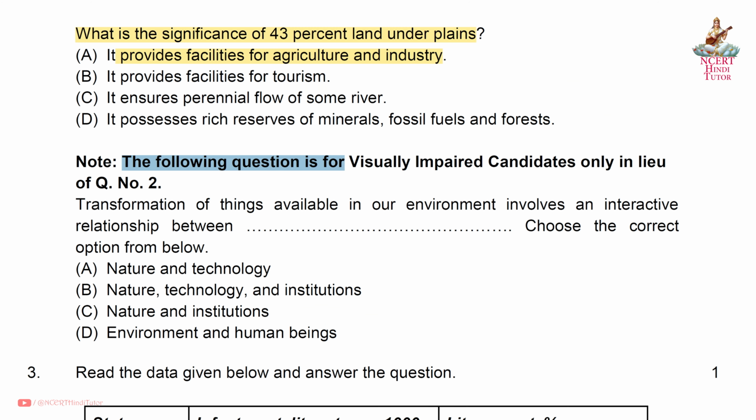The following question is for visually impaired candidates only in lieu of question number 2. Transformation of things available in our environment involves an interactive relationship between dash. Choose the correct option from below. Answer B. Nature, technology and institutions.